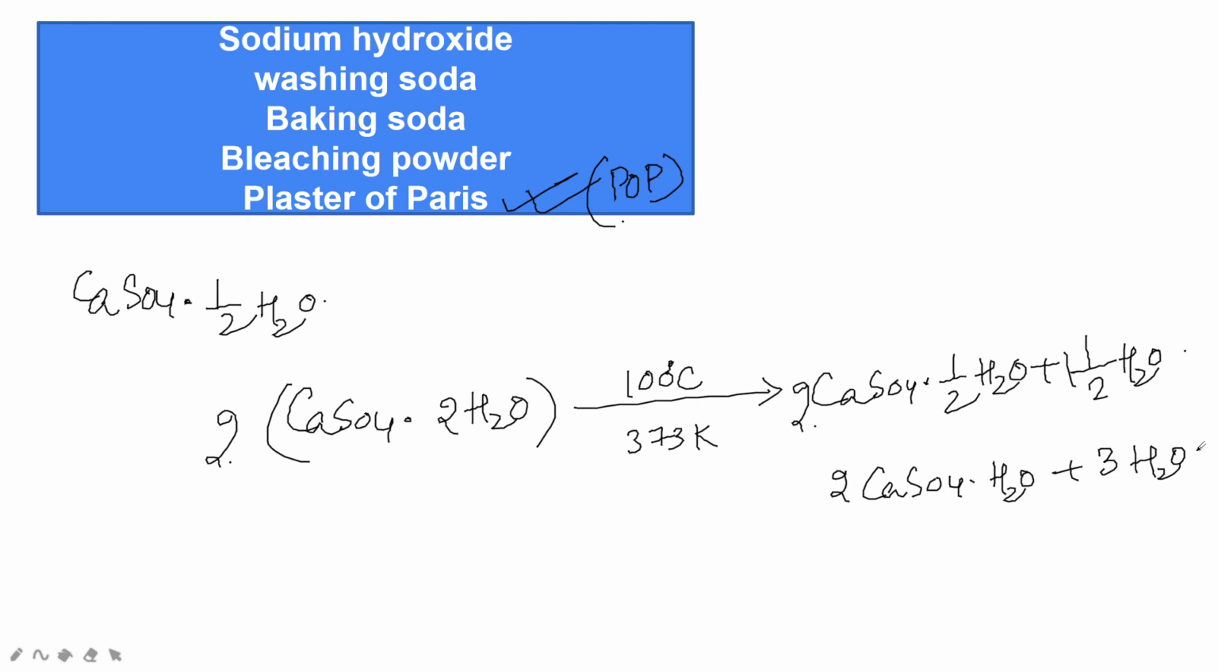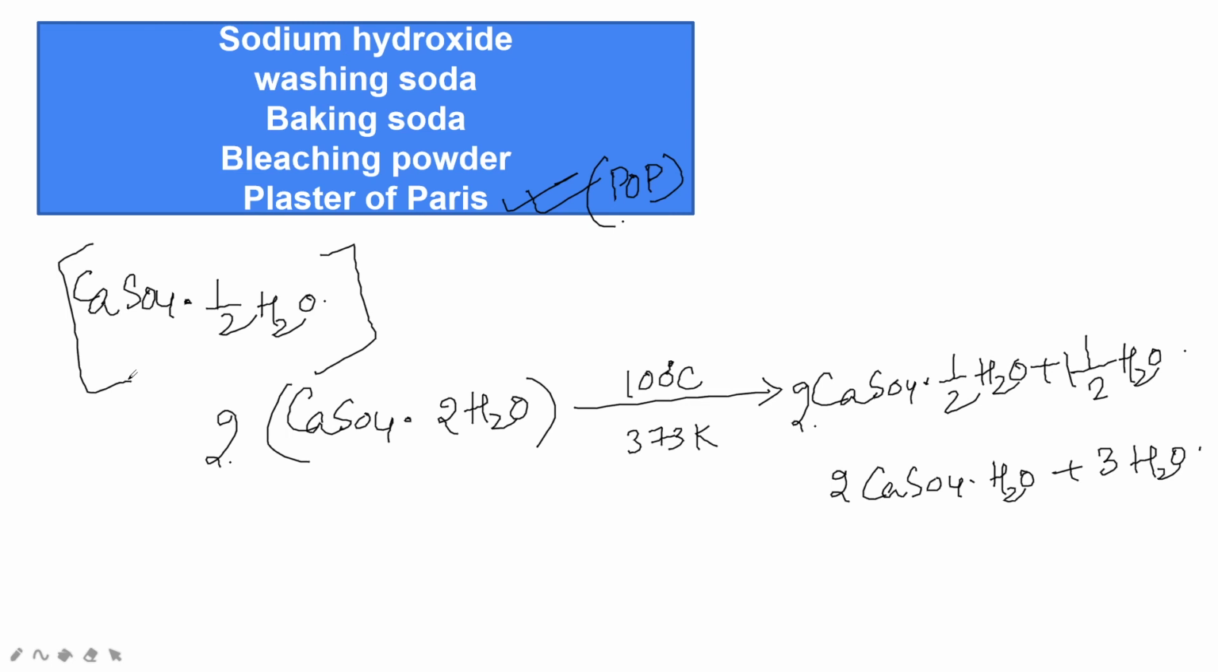Whether you write CaSO4 dot half H2O or 2 CaSO4 dot H2O, it is the same, but generally most students write the formula for plaster of Paris as CaSO4 dot half H2O. There are so many uses. It has the remarkable property of setting into a hard mass on wetting with water.